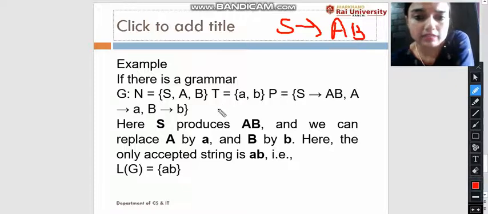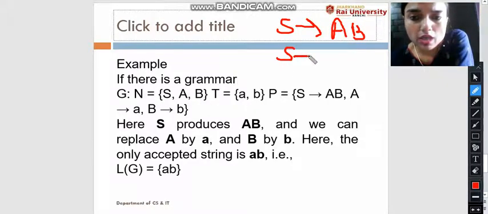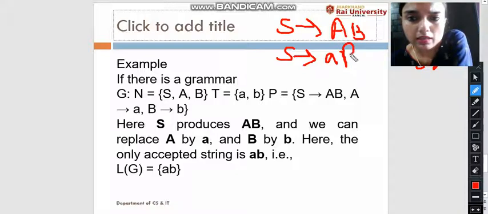And S is my starting symbol. Okay. Here the starting symbol S is missing. Here S is my starting symbol. S produces AB. What can we replace A with? What is A producing? A produces a, and what is B producing? B produces b. So we can replace capital A with small a,